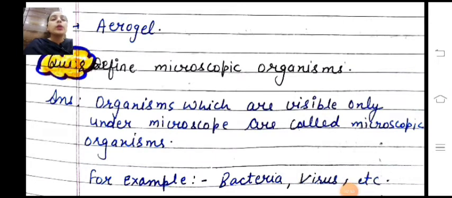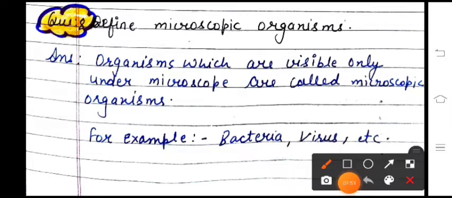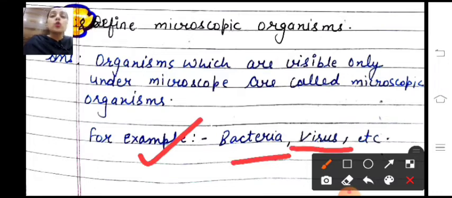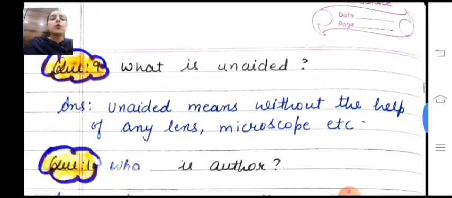Define microscopic organism. Answer is, organisms which are visible only under a microscope are called microscopic organisms, which cannot be seen with our naked eyes. We have to use a lens or a microscope to see them. For example, bacteria and viruses are microscopic organisms. For example, coronavirus, you can't see it with the naked eyes, but we can see it with the help of the microscope. So let's move on to question number 9.